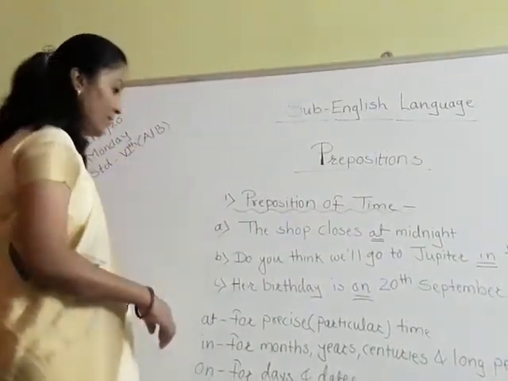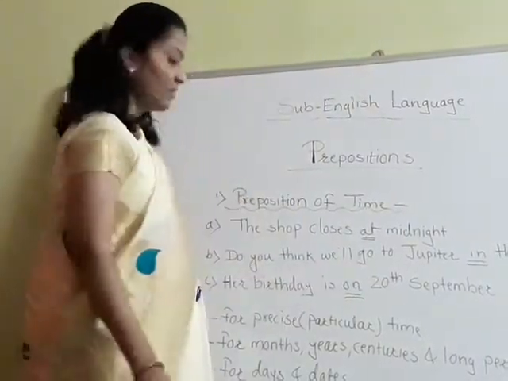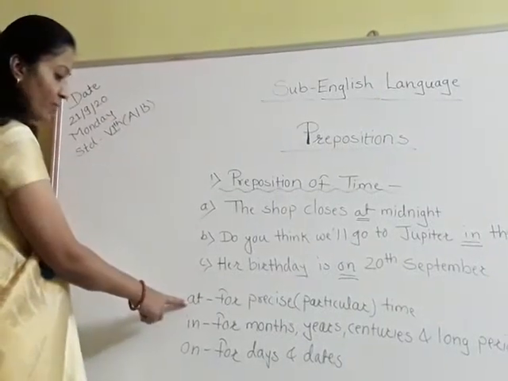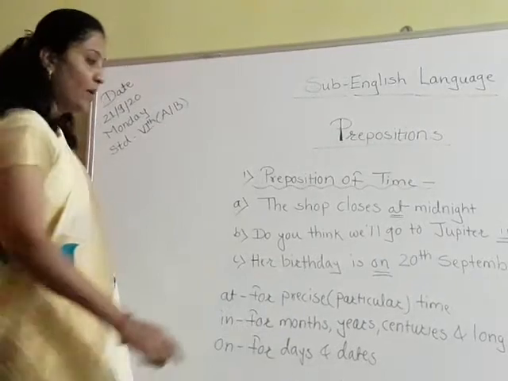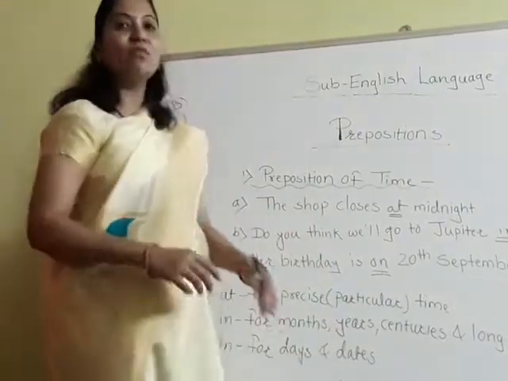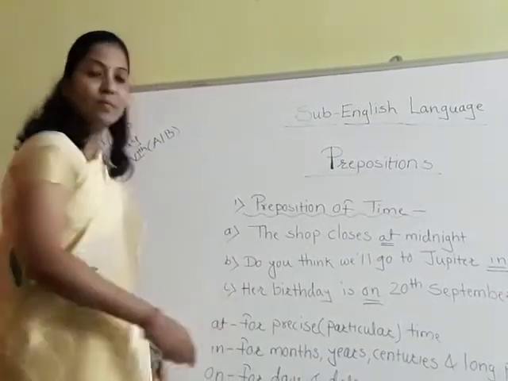In the first sentence we have used at. At is the preposition used for precise time. Precise means a particular time.